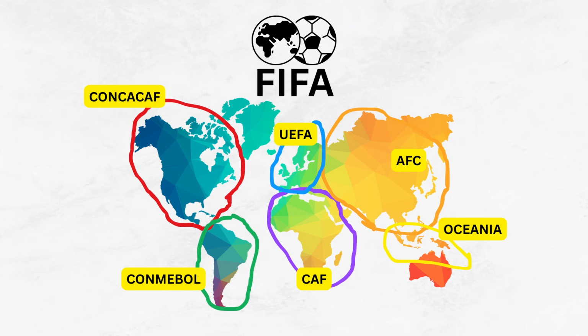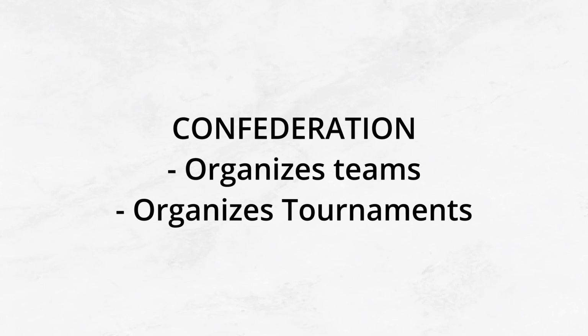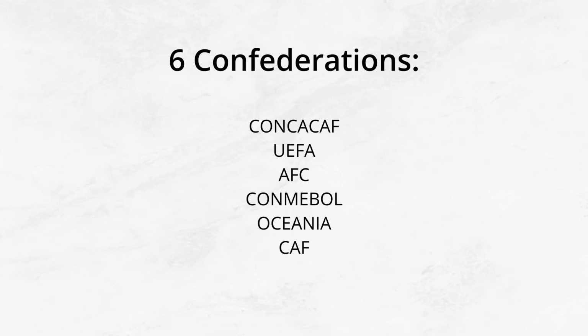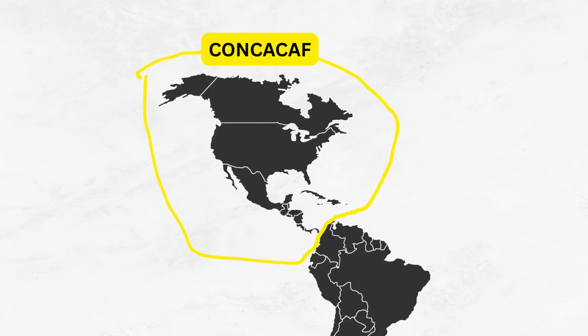Since there are a lot of countries to manage in one single office, the football world is divided in 6 sections called confederations. This confederation is in charge of organizing the teams and the tournaments of the countries in its assigned region. The 6 confederations are CONCACAF, UEFA for Europe, AFC for Asia, CONMEBOL for South America, OFC for Oceania, which is Australia, New Zealand, Tahiti, to name a few. This is the less developed confederation in football terms, since the members are relatively small countries or islands. The CAF for Africa.